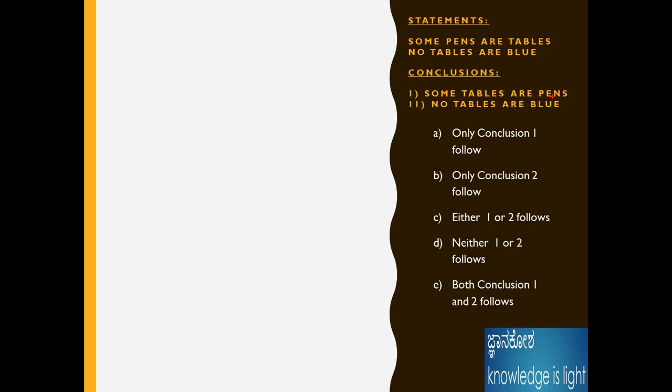Some tables are pens. Okay, some tables are pens. This is the pen, denoted as P. Some pens are tables, and no I is denoted like that. Already I showed it in the diagram. No I is denoted like this. No tables are blue. Okay, blue.